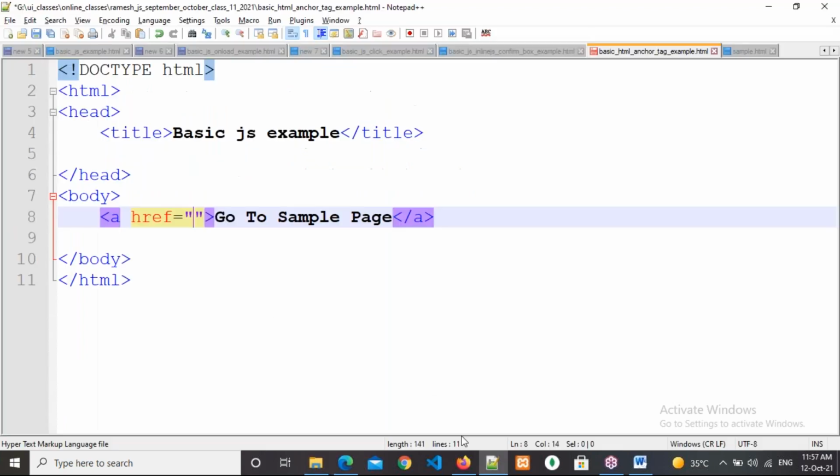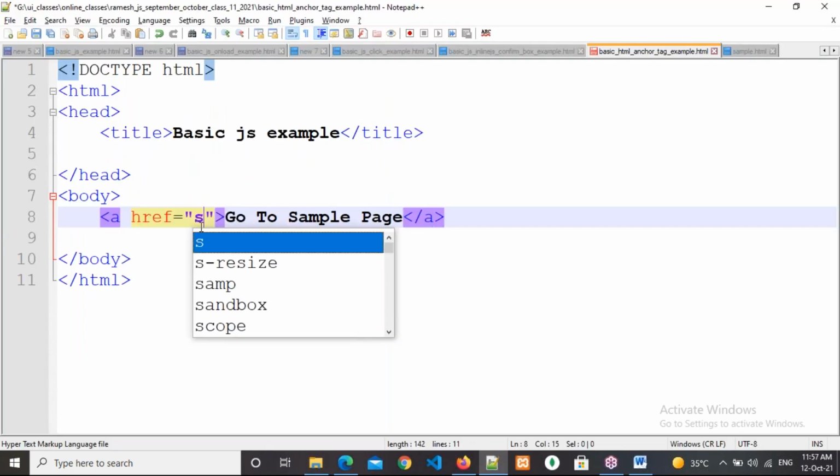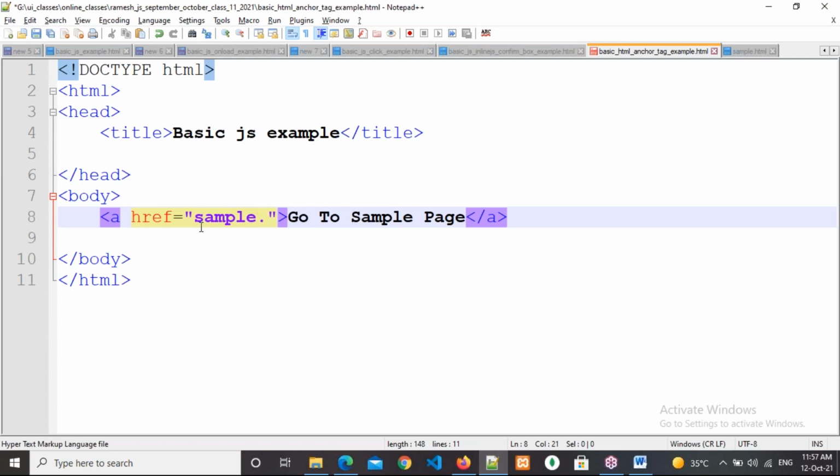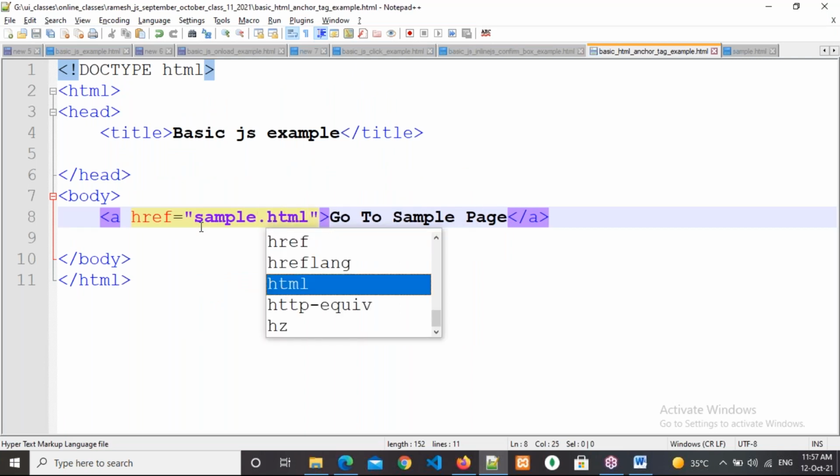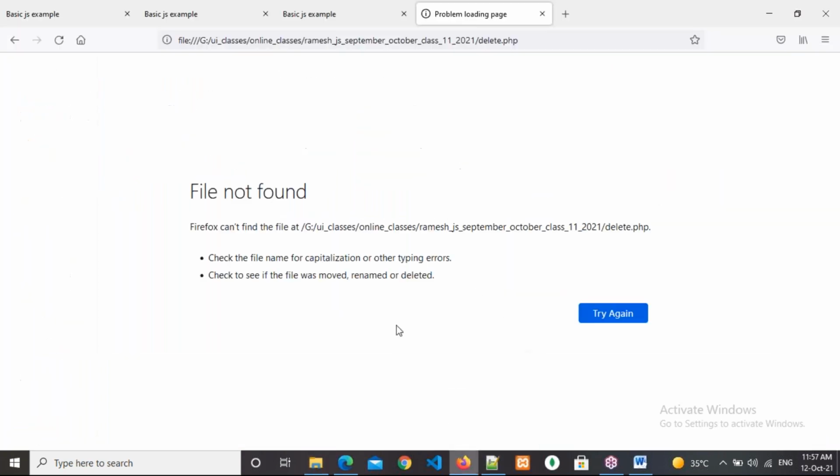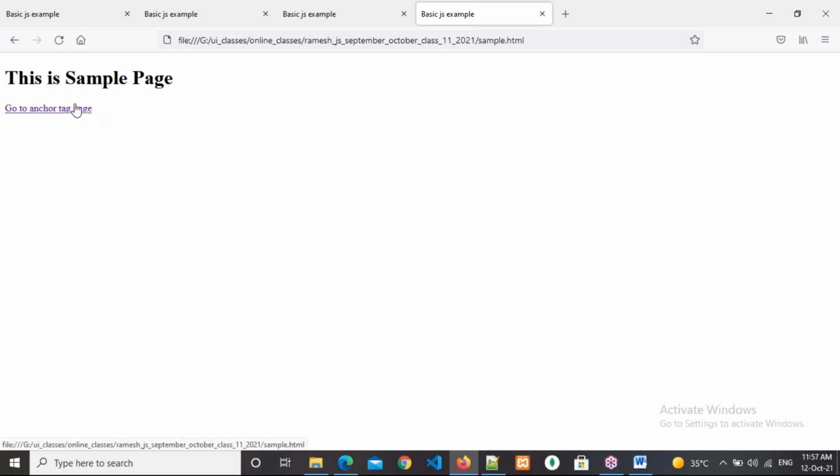So whenever a file is directly in the root folder, directly write the file name. Sample dot, what is the extension? HTML. Okay, right. Save it, go back and refresh. Sample.html, coming or not? Respond everybody. We are getting to sample.html or not? Okay, from here, see, this is sample page. And again where do I need to go? I need to go to the anchor tag page only.